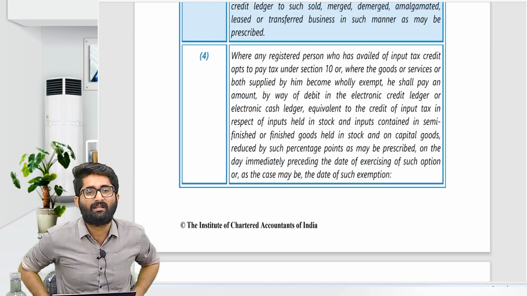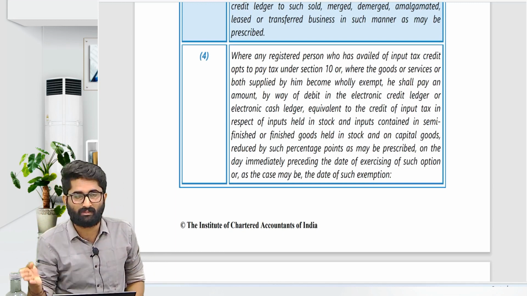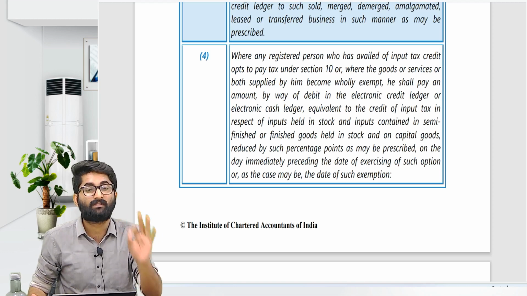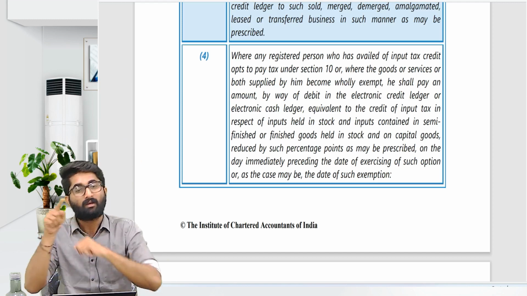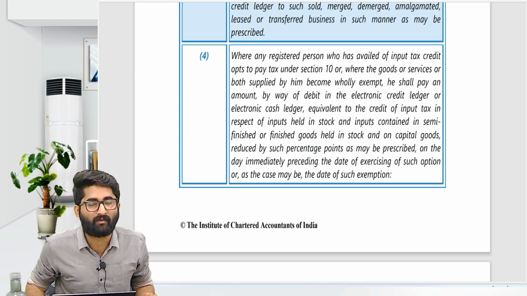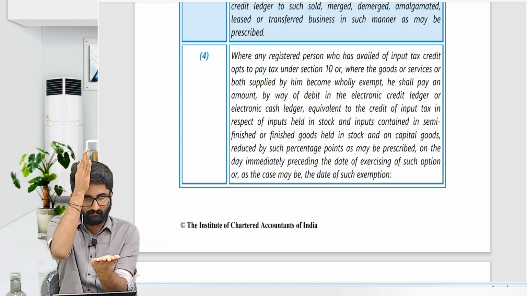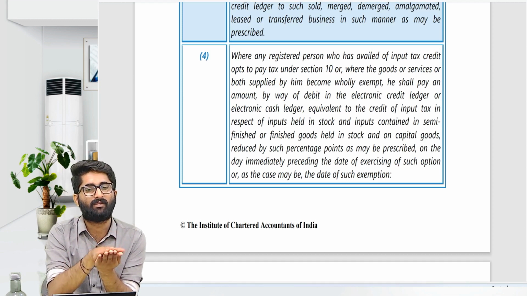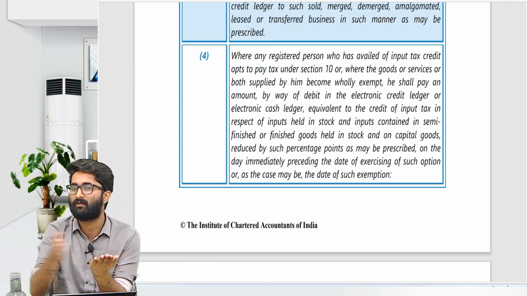Sir, section number 18 subsection 4 is about from regular scheme to composition scheme. See, section number 18 subsection 1 clause C was about composition to normal, but here it is normal to composition. So I want to go back from normal to composition, sir. That means tomorrow onwards, whenever I withdraw the option or I go for composition, tomorrow onwards I will not get the ITC. There I was getting the ITC, here I will not get the ITC.